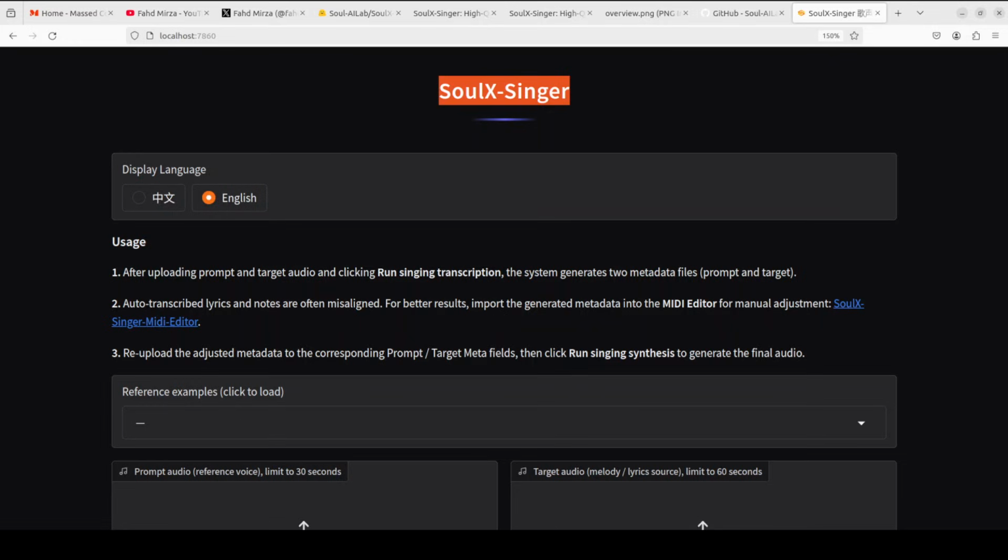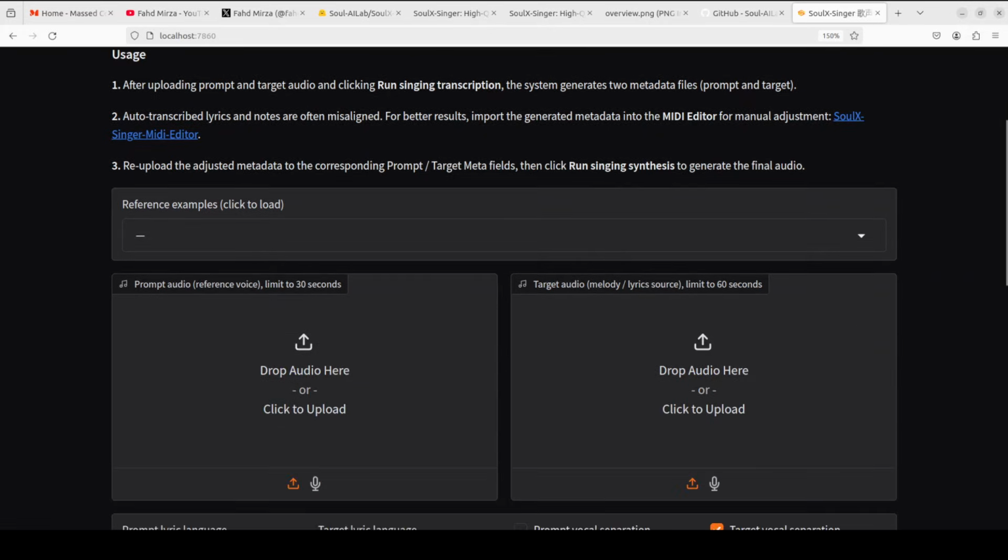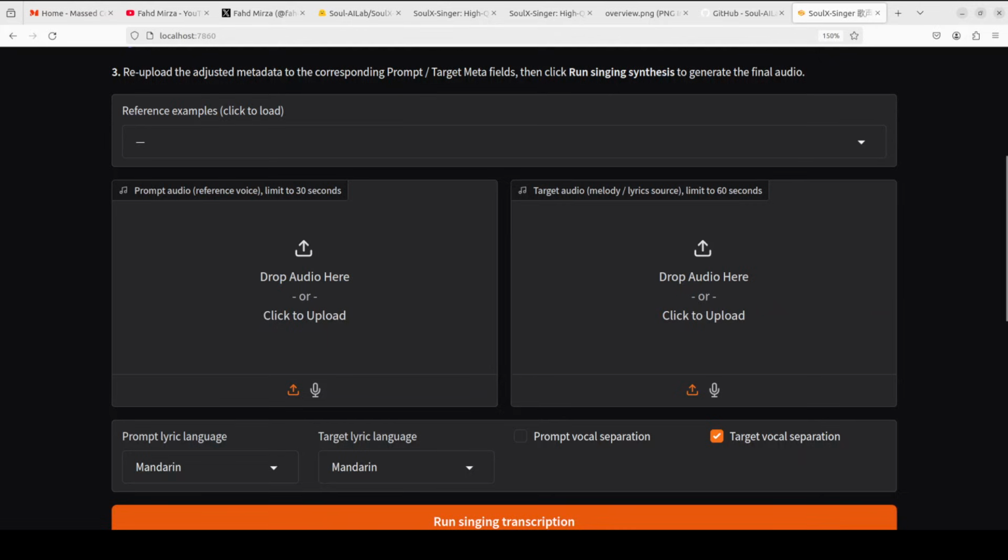The way this model works, as I was referring to earlier, is that you feed it two audio files. So there you go, these are the two audio files which we need to feed. The first one would be a short clip of anyone speaking or singing, the voice you want to clone, and a recording of the target song with melody and lyrics is the second one.